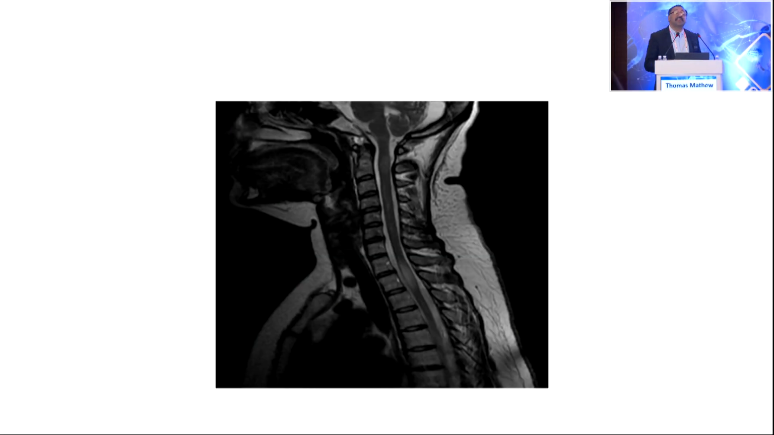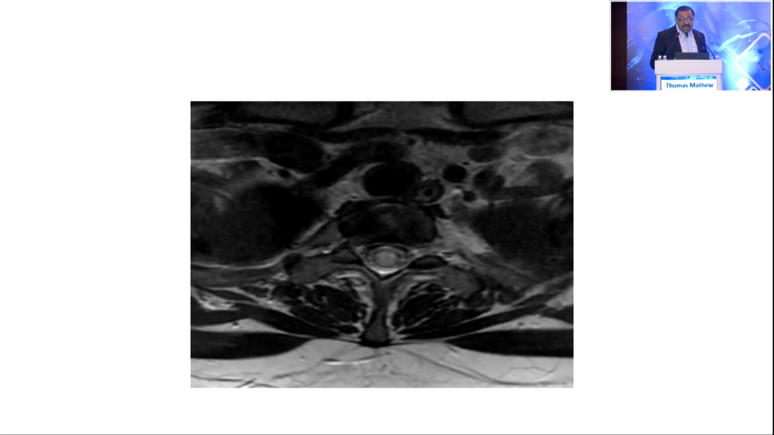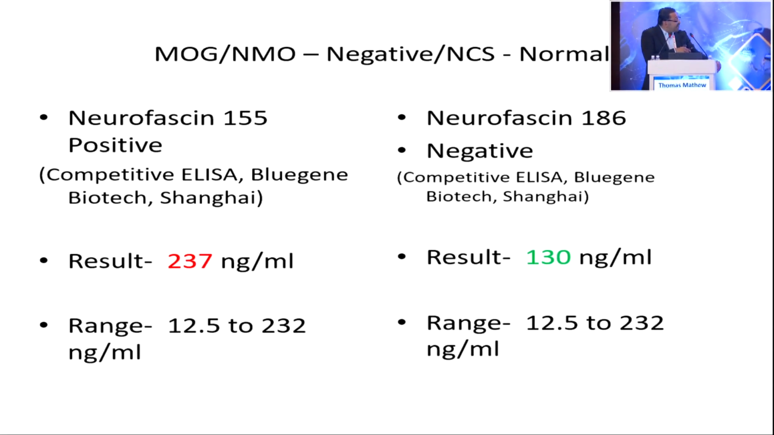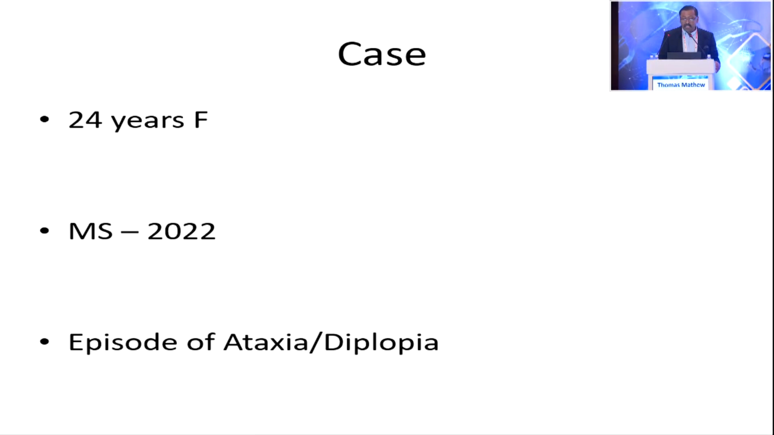This is very interesting, because these are all patients who are MOG negative. These are not small lesions of MS, and not as big as longitudinally extensive myelitis. When you do an axial section, they occupy the center of the cord. This patient's NMO and MOG were negative, nerve conduction study was normal, neurofascin 155 came positive, and neurofascin 186 was negative. I will just run a little fast through the cases.